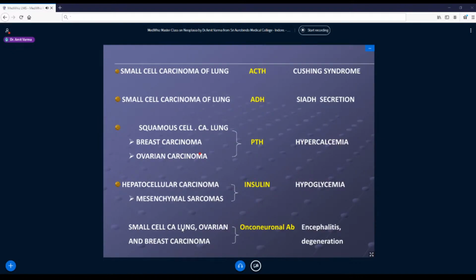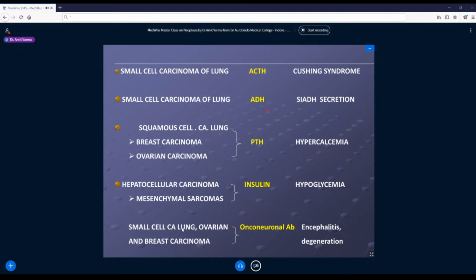So now we will see a few common examples of paraneoplastic syndrome. There are n number of these, maybe more than 100. So we will just cover a few of them. Squamous cell carcinomas or small cell carcinomas of lungs are very notorious. They secrete n number of enzymes and hormones which will lead to paraneoplastic syndrome. Some classic ones: they may secrete ACTH, and this patient may come with Cushing syndrome itself. So he is not coming with lung problems, he is coming with Cushing syndrome. Okay, so now you have scanned the lung and you find a nodule in lung, and the histopathology says that this is a small cell carcinoma of lung.